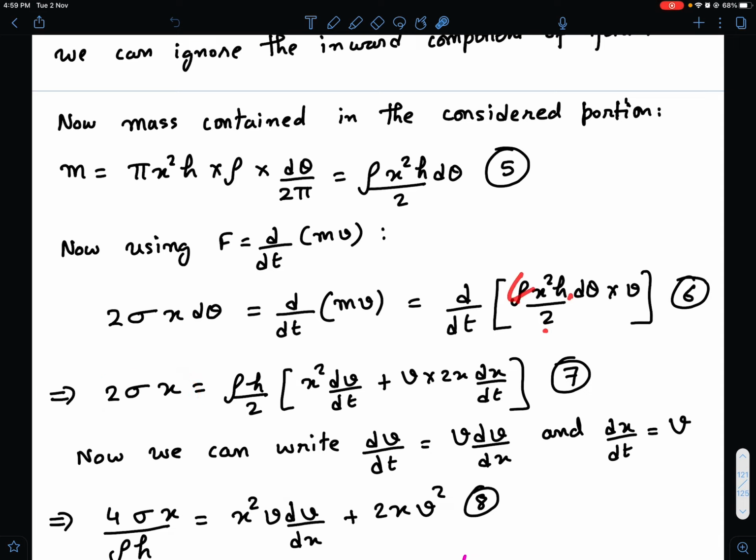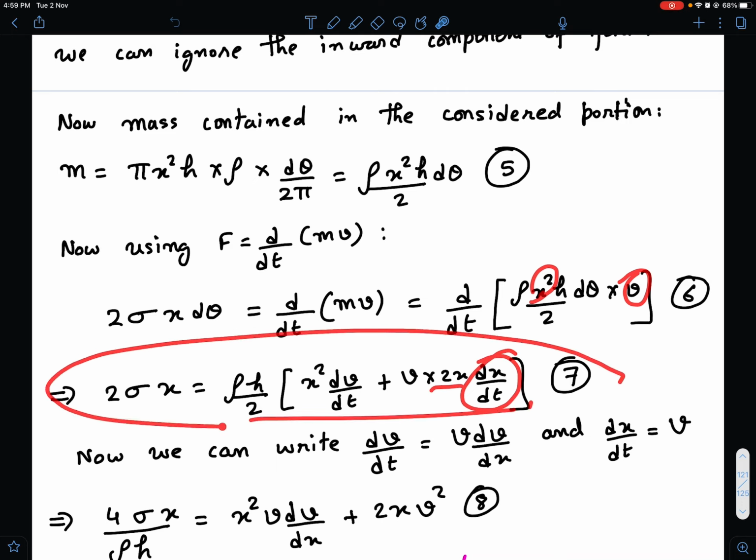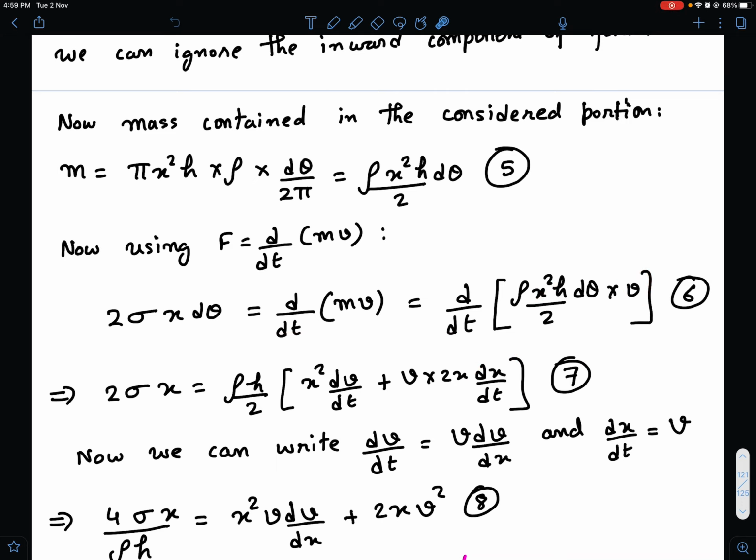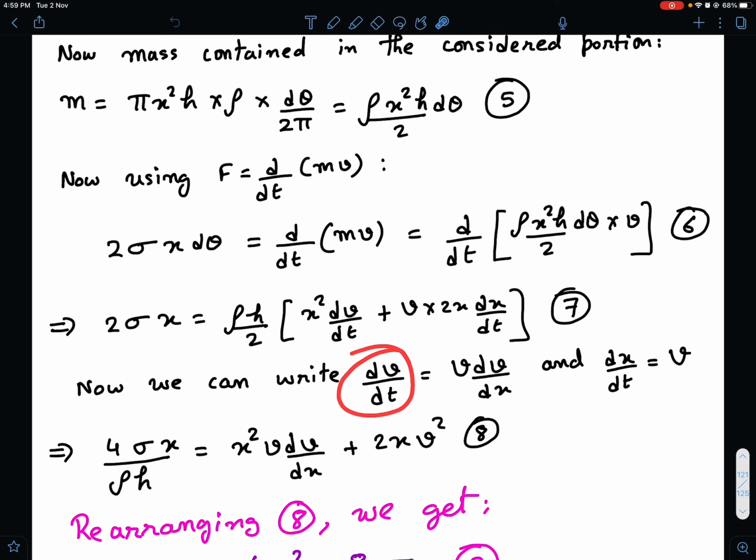Okay, so what am I left with? 2 sigma x is equal to rho h by 2, which are constants, so you can take them outside. And inside what are you left with? x square into dv by dt plus v into the derivative of x square, which is 2x dx by dt. So I hope this equation 7 is amply clear to all of you.